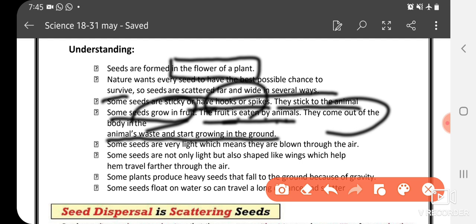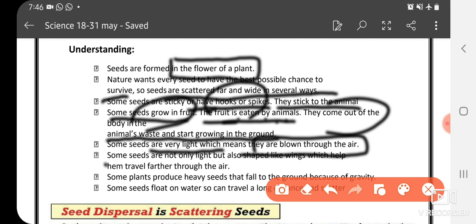Next one is some seeds are very light, which means they are blown through the air. Some seeds are quite light and have less weight, and the air is enough to blow them. Means they are scattered with the help of air, hawa.